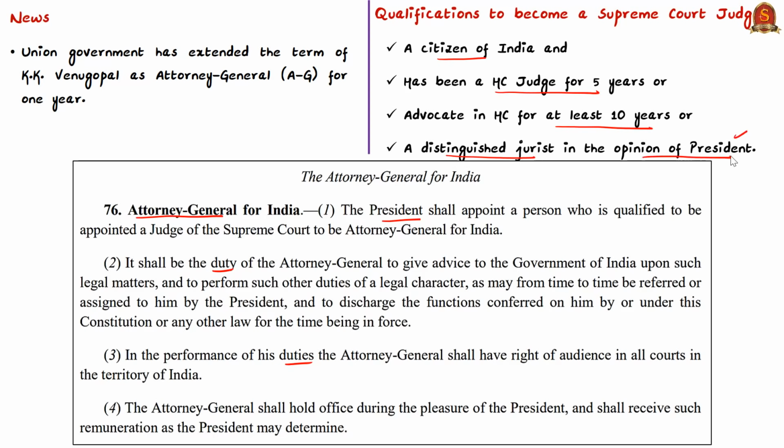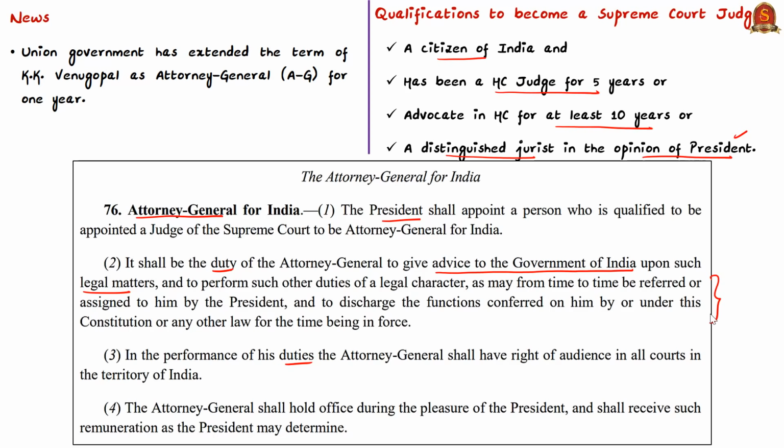Article 76 also mentions that the Attorney General has to give advice to the Government of India on legal matters that are referred by the President. The Attorney General also performs other duties of a legal character referred by the President from time to time, and shall also discharge the functions conferred under the Constitution or any other law for the time being in force. We have to know that in performance of these duties the Attorney General will have the right of audience in all courts in India.